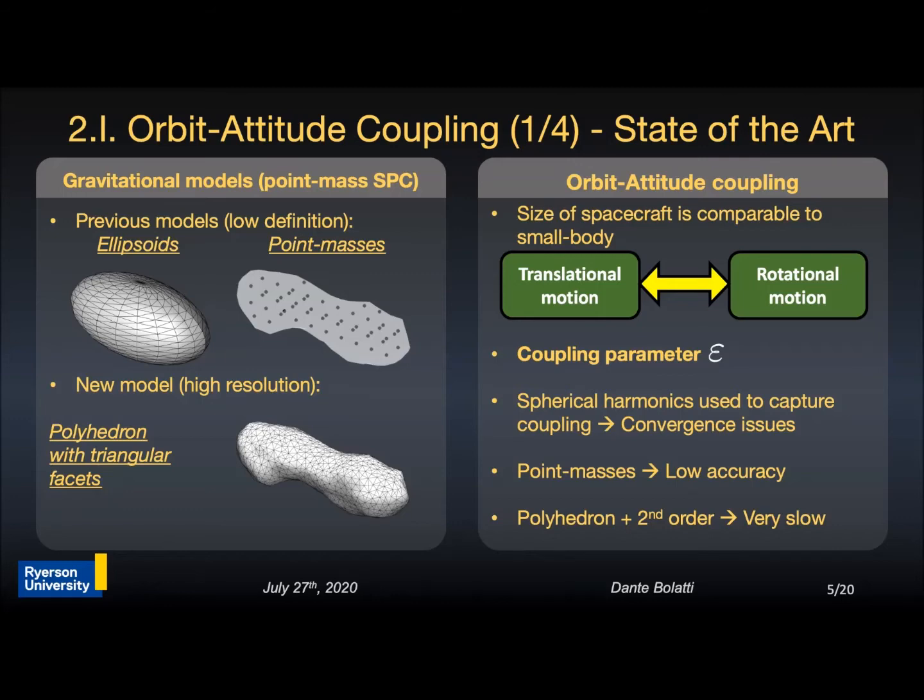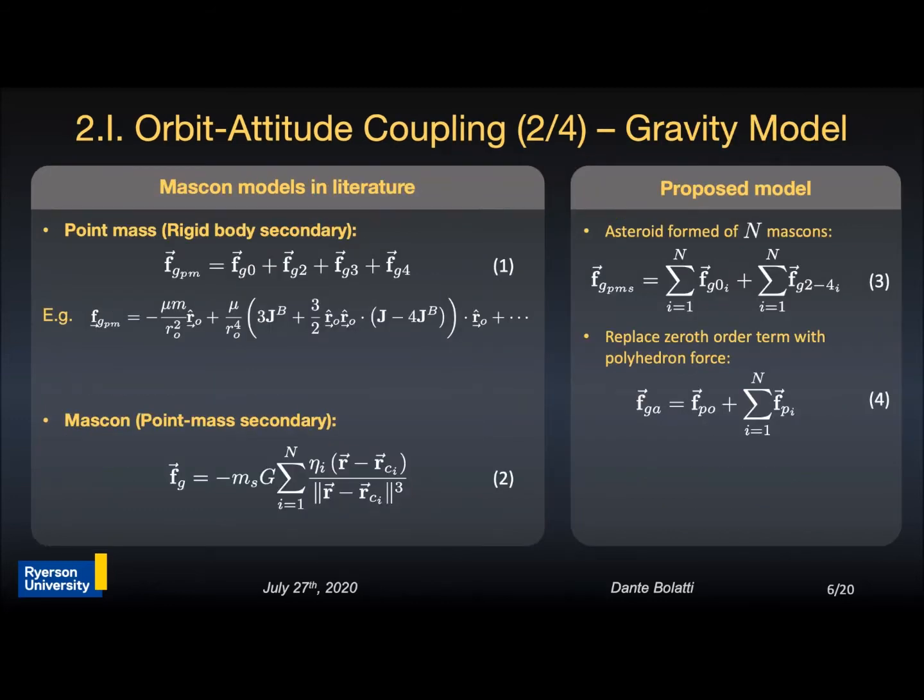For computationally fast calculation of the gravity force, the mass cone model is the fastest one. Then, for a single point mass, the gravitational force can be expanded to higher order terms, accounting for the shape of the rigid body spacecraft, as shown here in equation 1, where we see that the coupling is done through the J terms, the inertia terms, in the second order force term. Considering now a point mass spacecraft, the gravitational force due to multiple mass cones can be computed as shown in equation number 2, this being the fastest method from a computational point of view.